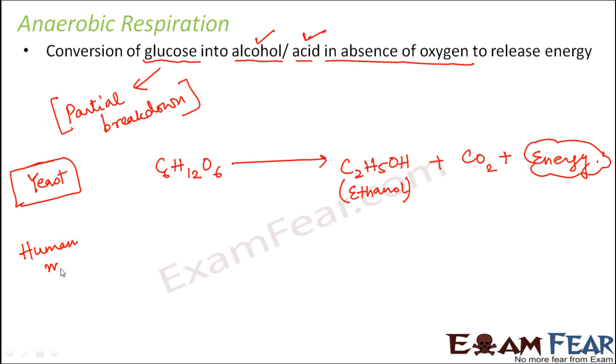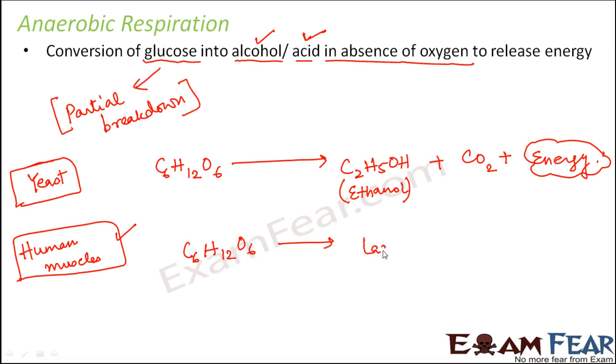Even inside our body, normally respiration happens aerobically, that is in presence of oxygen. But in certain areas of our body, anaerobic respiration also takes place, and one such area is the human muscle. In human muscles, glucose is partially broken down to form lactic acid and energy.